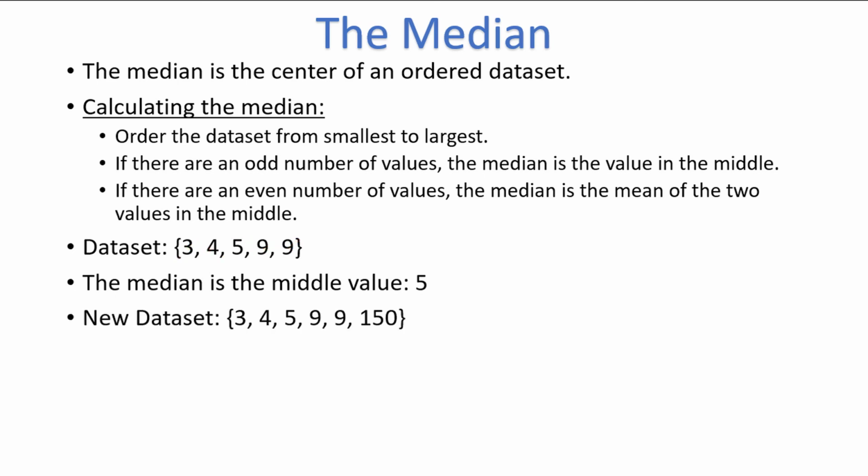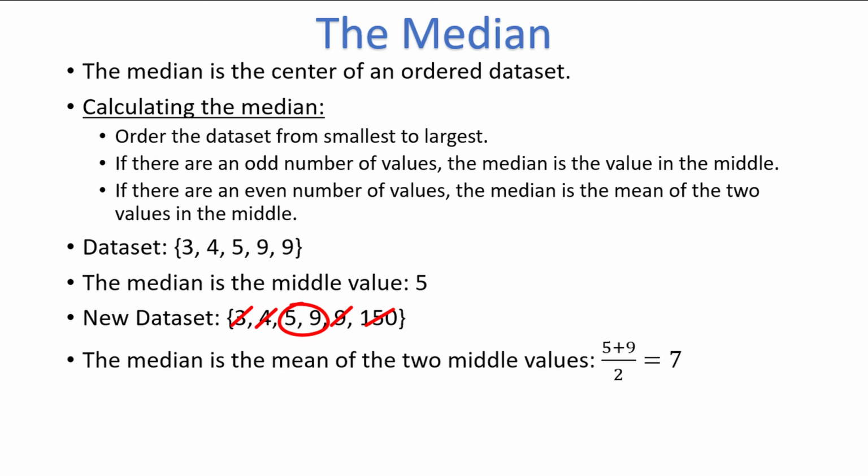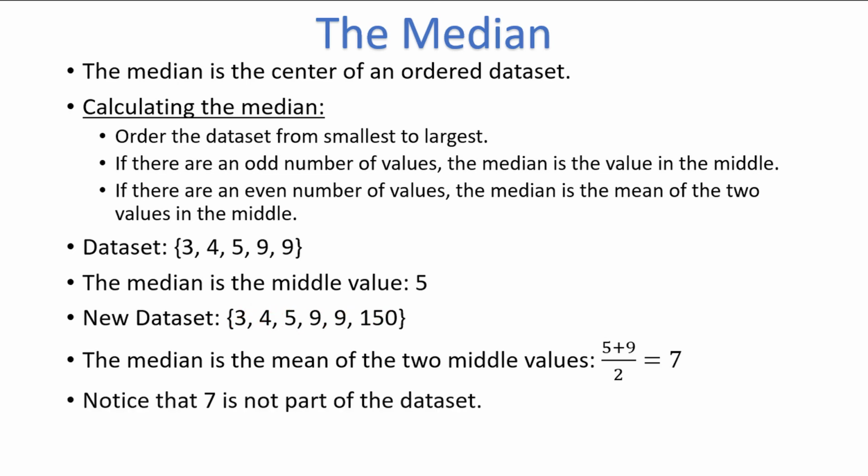If we have an even number of values, which we do with this dataset that has one additional value, there will end up being 2 numbers in the middle. Cross out 3 and 150, then 4 and 9, and then we have both 5 and 9 in the middle. The median, in this case, is the mean of the 2 middle values, 5 plus 9 divided by 2, which is equal to 7. There are a few things to notice here. First, notice that the median of 7 is not one of the numbers in our dataset. This never happens if there is an odd number of values, but can sometimes happen when there is an even number of values, as we have here.